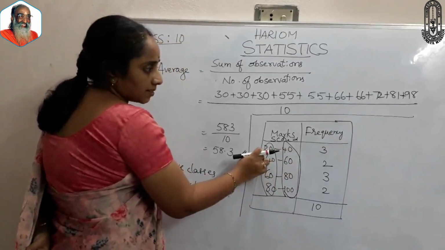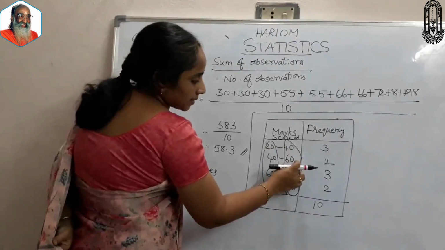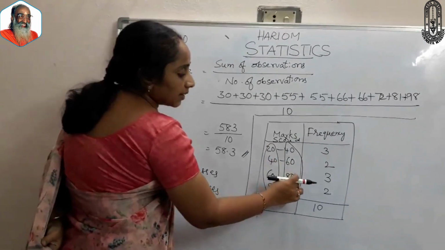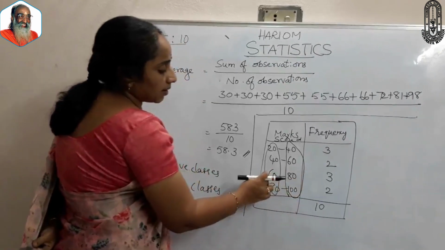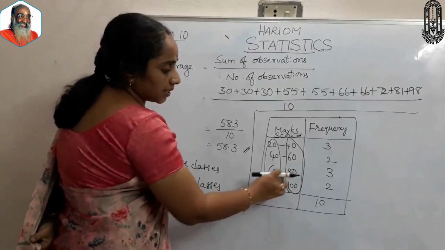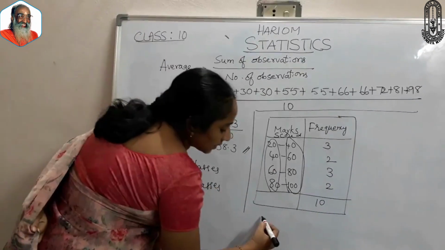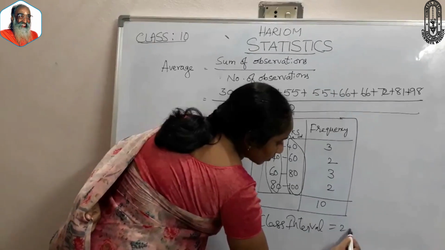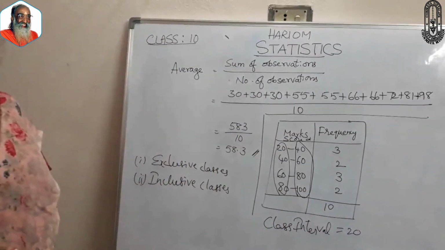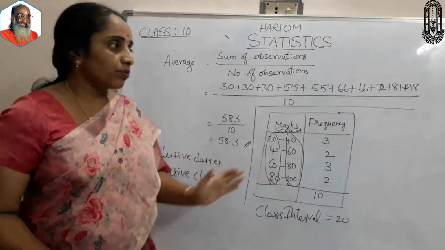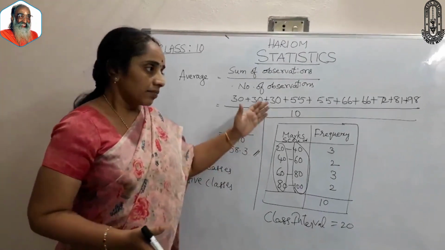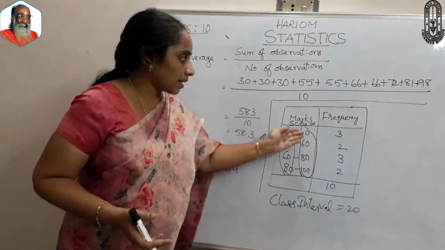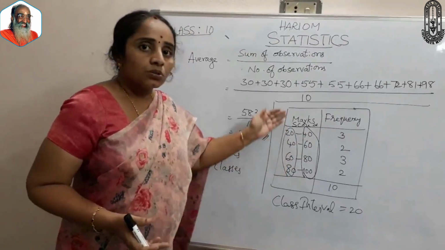Here the upper limit is 60 and the lower limit is 40, their difference is 20. Here the upper limit is 80 and the lower limit is 60, their difference is 20. So the class interval is 20. One more important thing is, whenever we frame a table, the class interval should be the same for all the classes throughout the table.